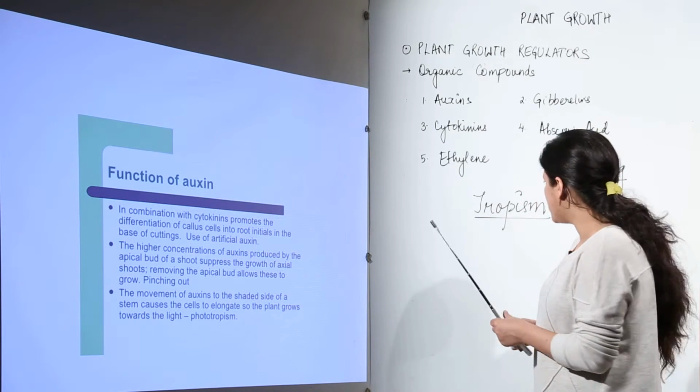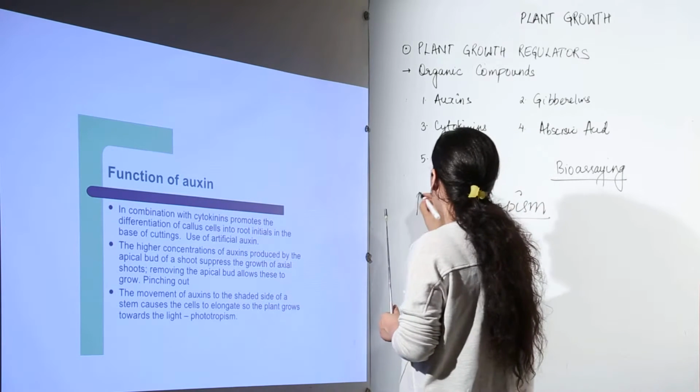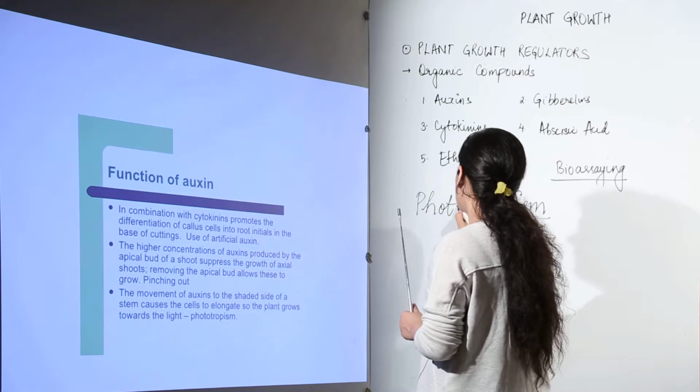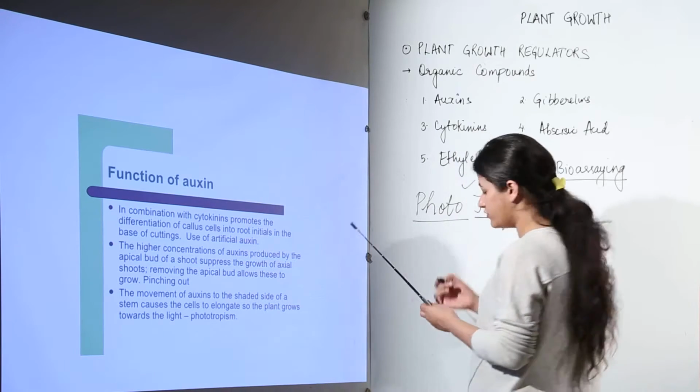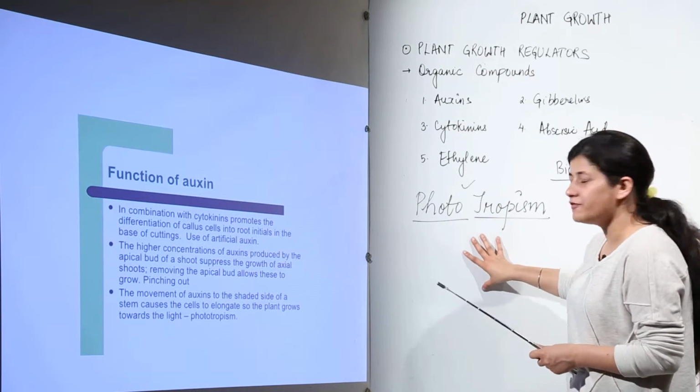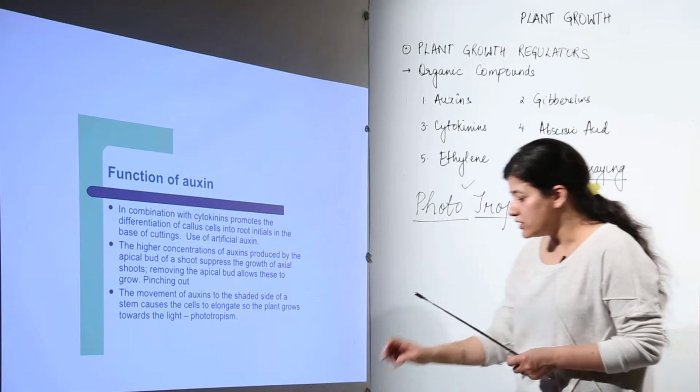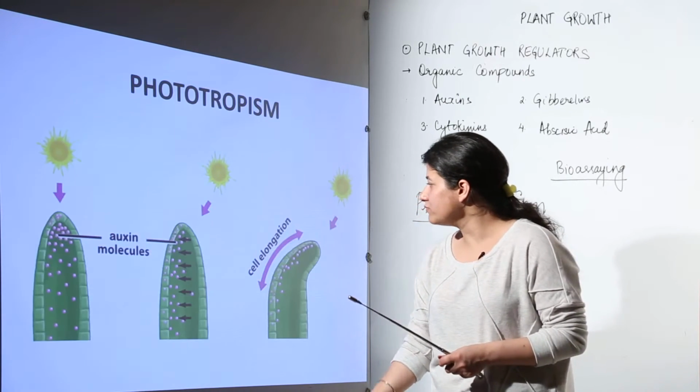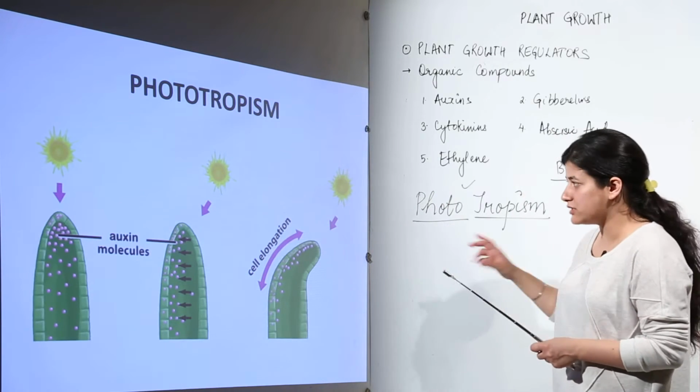And when we talk about auxins, we deal with phototropism. Now, you know, light is an important factor for plant growth, so we talk about phototropism in case of auxins. And when we have to understand phototropism, we take into consideration this particular aspect. Now, what is this all about?